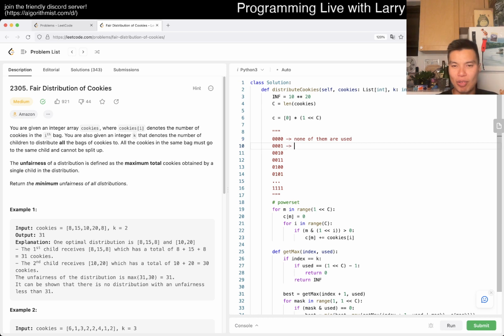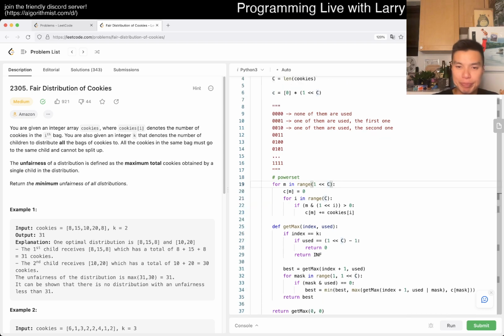This is one of them used, the first one. We're doing least significant bit first, where the least significant bit is the 0 index. That's basically all this loop is doing. It loops through all the numbers from 0 all the way to 2 to the power of c minus 1.